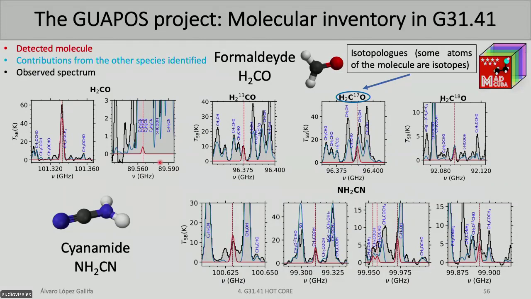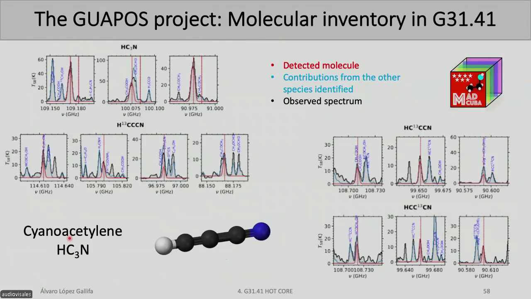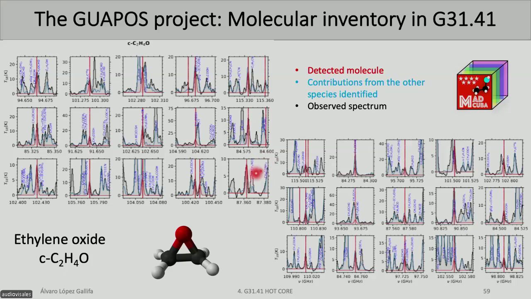So these are some outputs of some molecules that I was able to detect, in this case formaldehyde. And as you can see here, we have 2 transitions characterized, and we have detected also some isotopologues. We have also detected cyanamide, and also more complex molecules, such as CH3SH, in which we have all of these transitions detected, cyanoacetylene, for example, and we have detected also ethylene oxide. This molecule, which is quite complex, has all of these transitions, and all of them are pretty well characterized. And by the way, I didn't mention, but in red is the detected molecule, in blue is the contribution from other species, and in black is the observational spectrum.